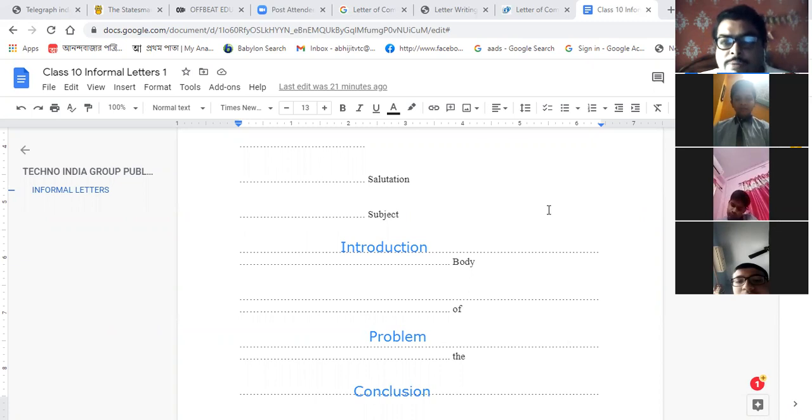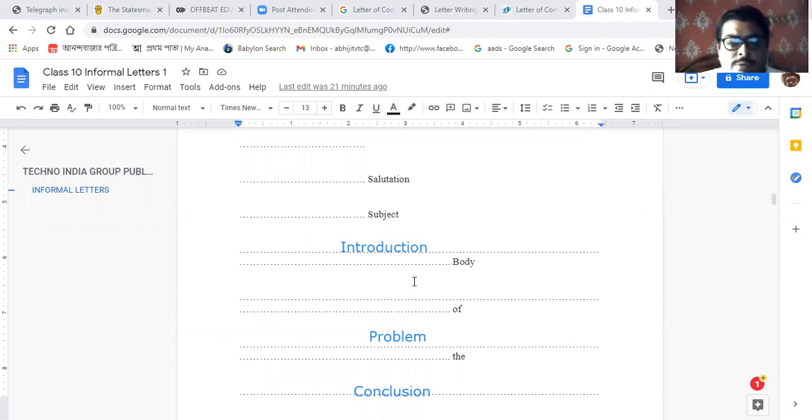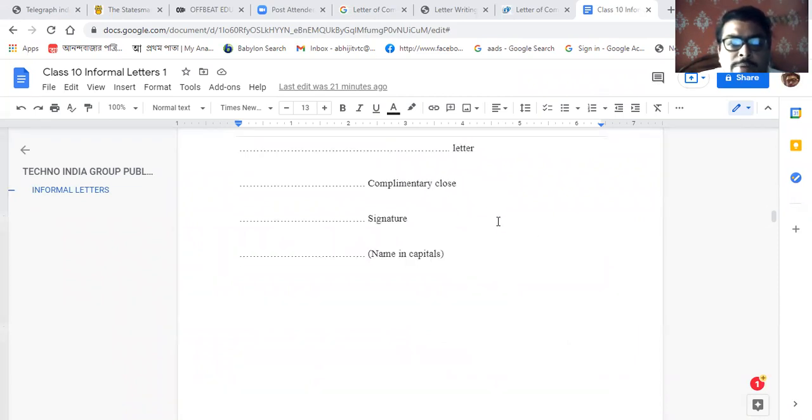So this will be the introduction, problem, and conclusion. Afterwards, it will be the complementary clause, which we have already discussed. It is better that you write yours instead of others.